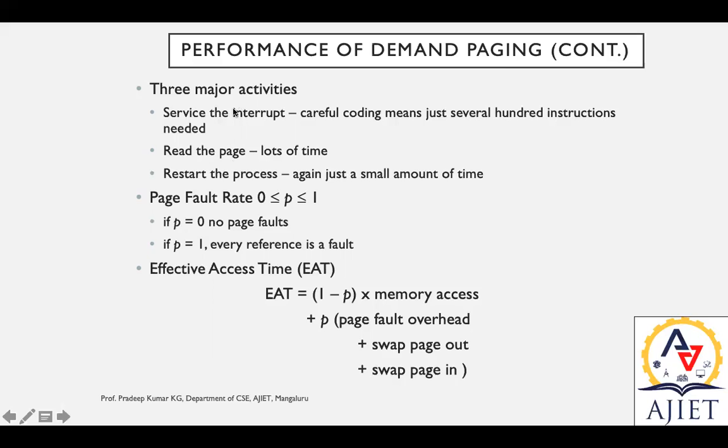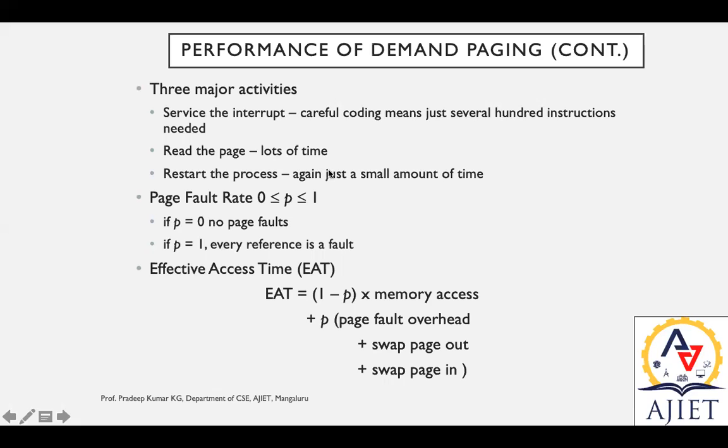In these 3 stages there are a number of steps to be followed: pause the regular instructions, start with the trap, trace out the page in memory, find the free frame, load into it, update, and restart the process.